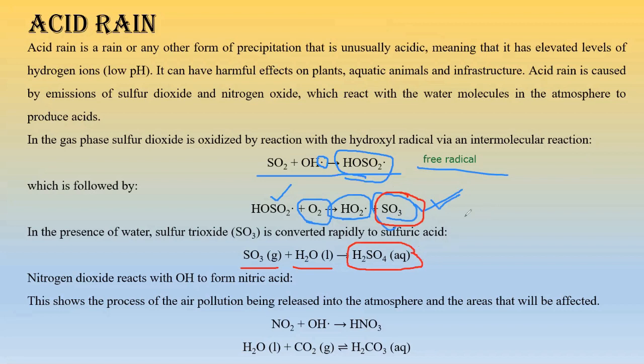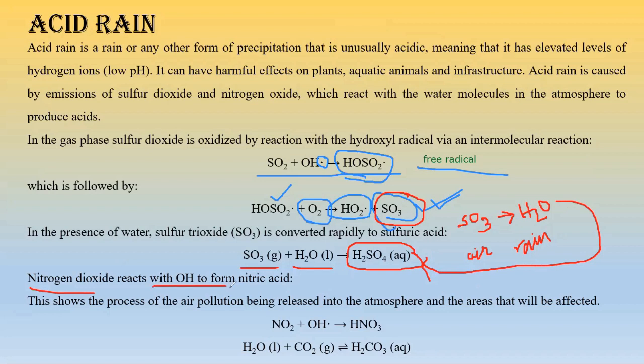So, are you understanding what basically happens? SO3 is present in air, right? Now, when rainfall is coming, it reacts with H2O, which comes from rain. And it results in the formation of this particular thing, which is called sulfuric acid. Okay, so it is very, very harmful to us.